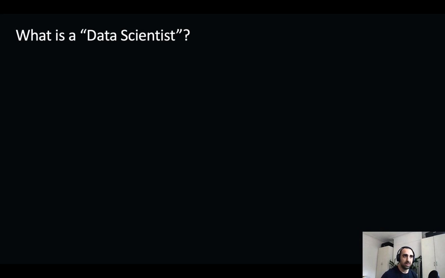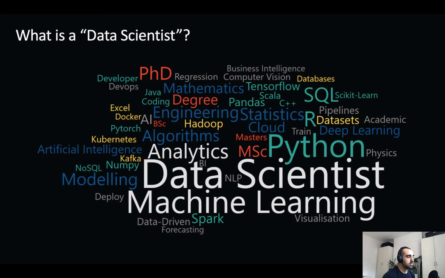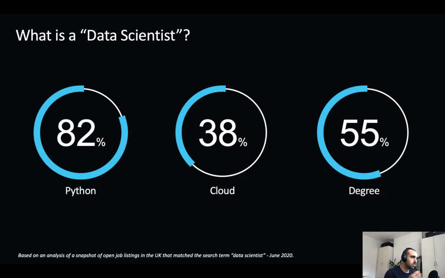So we grabbed all the job descriptions, and this word cloud that you can see here is the visualization off the back of that. The words that appear larger are based on the percentage of the job listings in which those phrases appeared. And the color is a loose, post-categorization of those phrases. You can see, for instance, the green words are programming languages and libraries that the data scientist has, and that's what recruiters in the job market are looking for. This led me to certain insights off the back of that data.